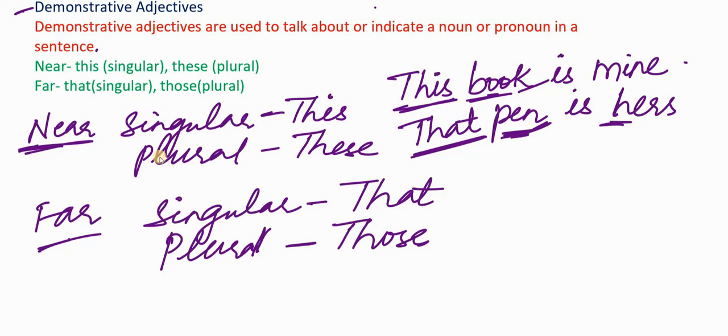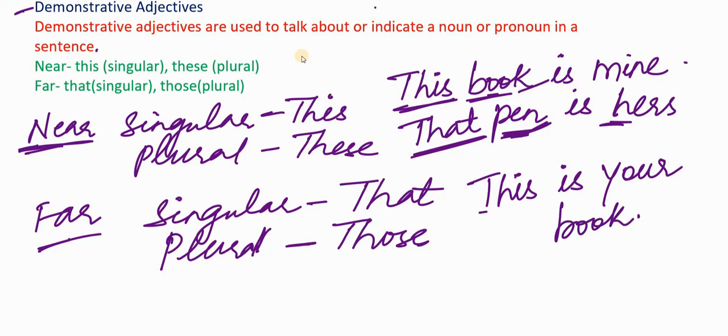Now the difference between demonstrative adjectives and demonstrative pronouns is that demonstrative pronouns are used to replace the noun, and we do not see the nouns immediately after the demonstrative pronoun. For example, this is your book. This is considered a demonstrative pronoun and not an adjective. Why? Because there is no noun immediately after the demonstrative pronoun. It is replacing. We are not writing this book is your book. What are we doing? We are replacing the noun and writing this.